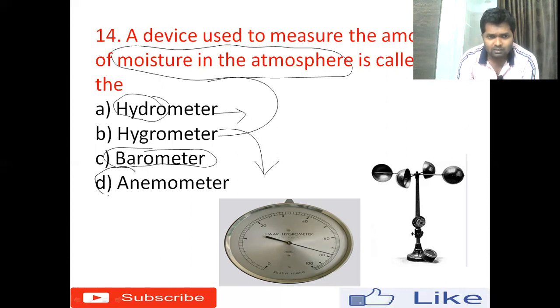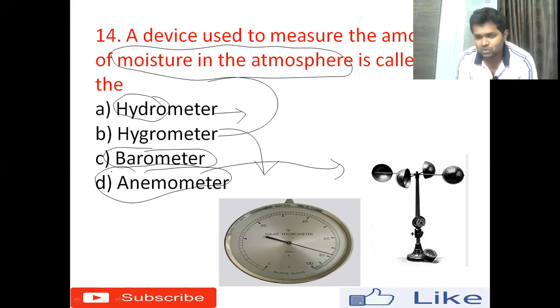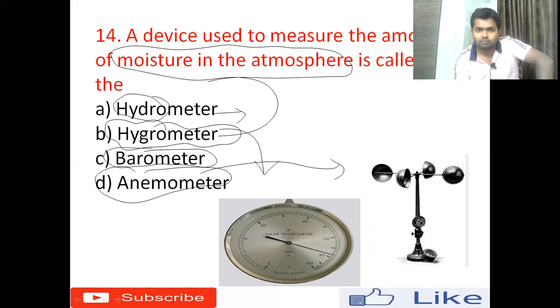Option D is the anemometer, as shown in the image. It is an instrument basically used to measure wind pressure or wind speed. But the right answer for this question is hygrometer, the device used to measure the amount of moisture in the atmosphere.